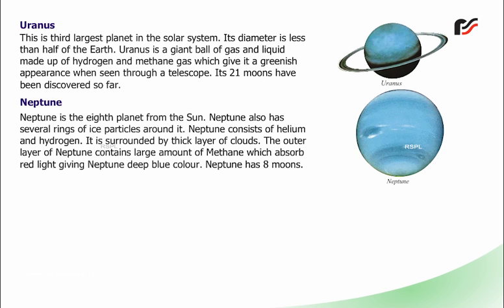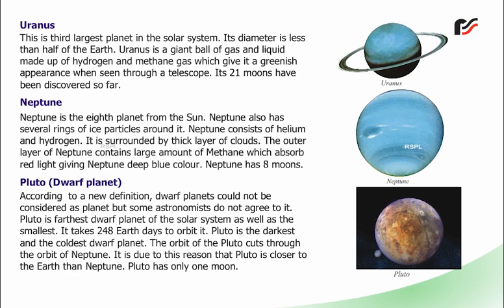Neptune. Neptune is the 8th planet from the Sun. Neptune also has several rings of ice particles around it. Neptune consists of helium and hydrogen. It is surrounded by a thick layer of clouds. The outer layer of Neptune contains a large amount of methane which absorbs red light, giving Neptune a deep blue color. Neptune has 8 moons.